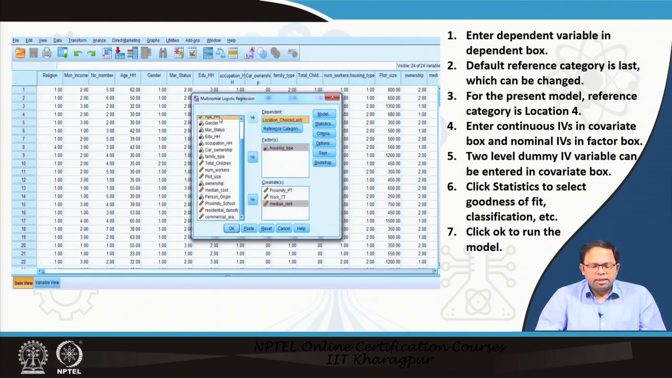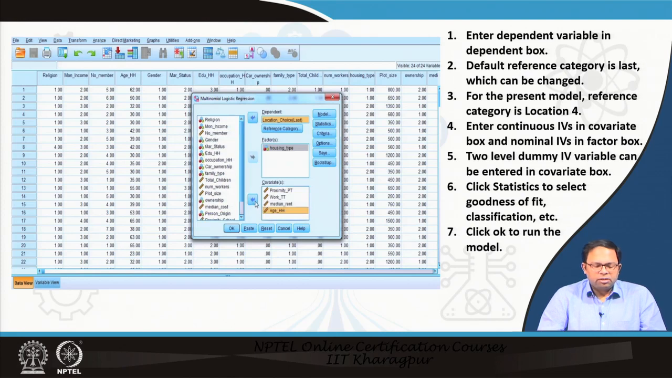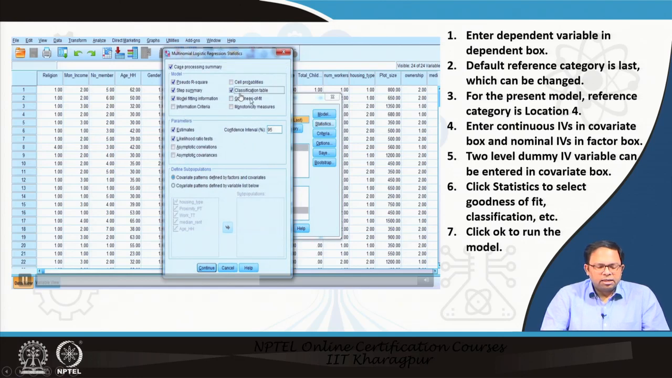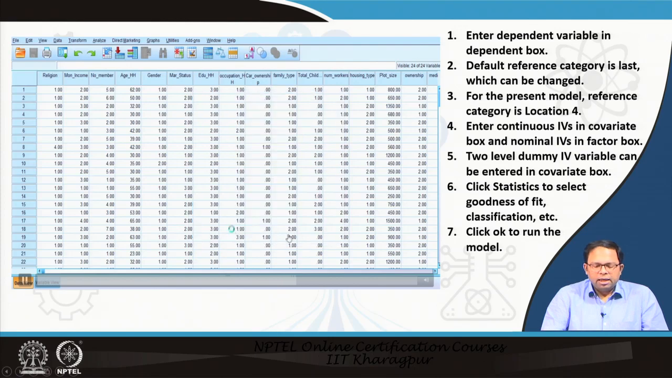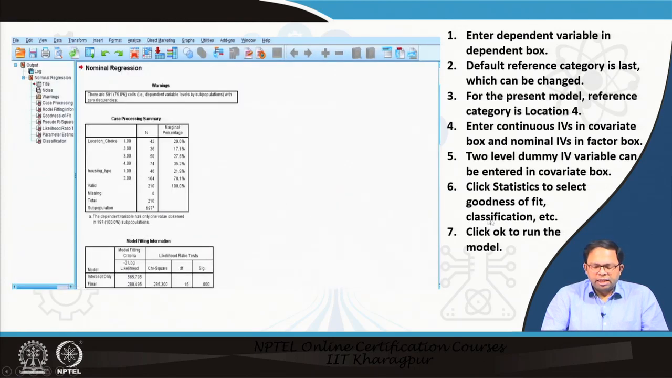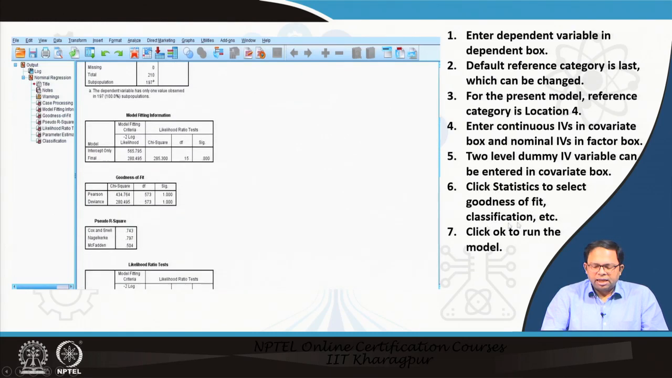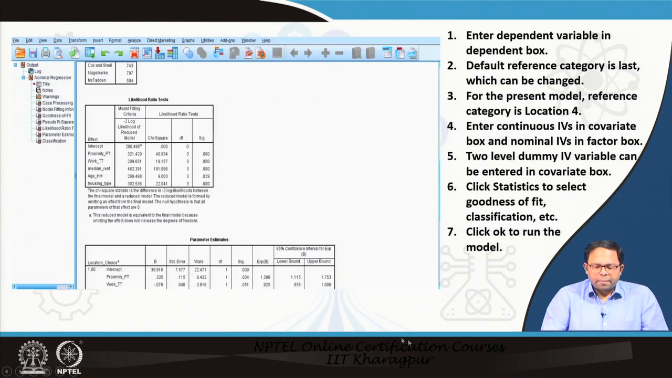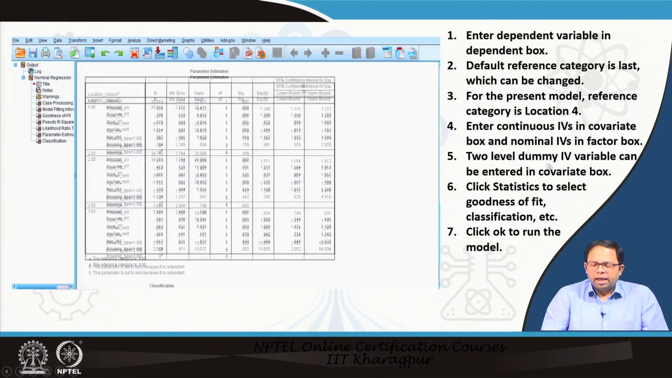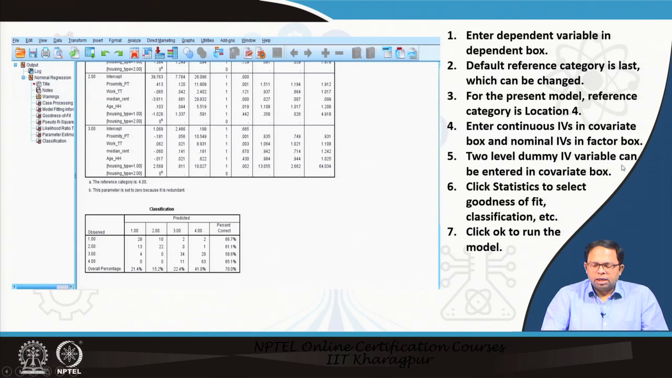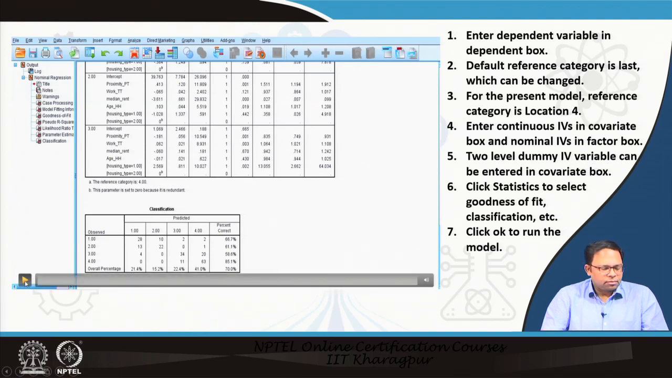Then we include the different covariates, which are proximity, walk travel time, medians, and also factors like housing type. We turn on the classification tables, goodness of fit, and all the statistics that are there. Once we have done that, we can run the model, and these are the results that we are going to get. We can also include independent variables as dummy variables, which also go into the covariate box. So this is the final result.